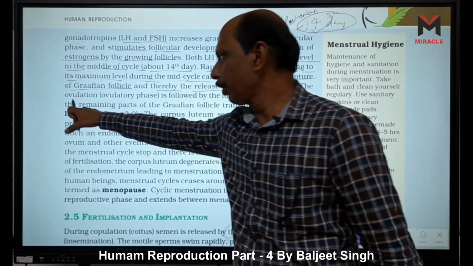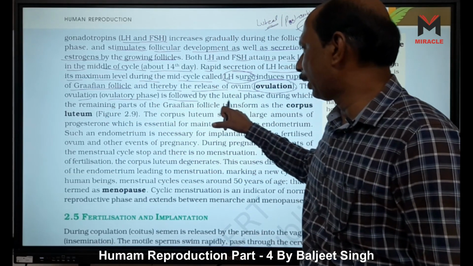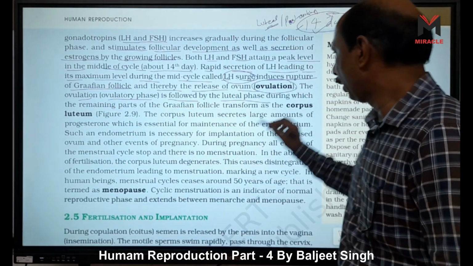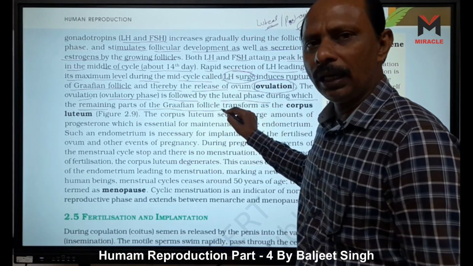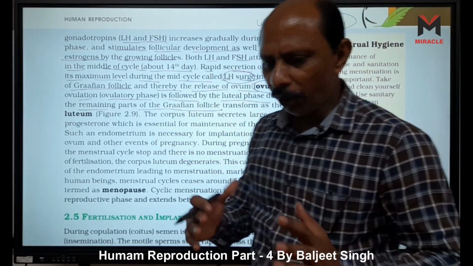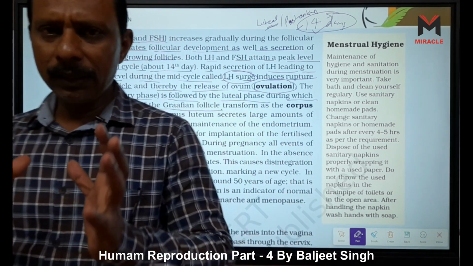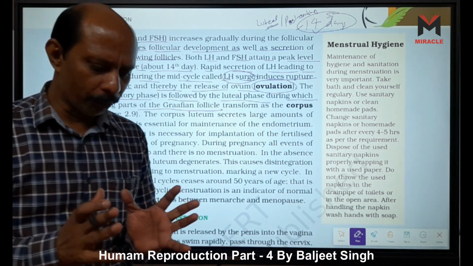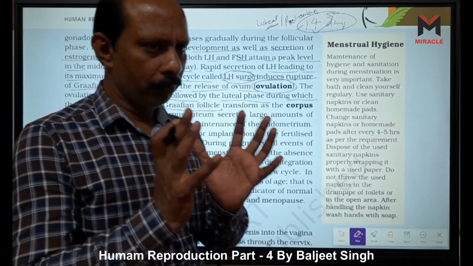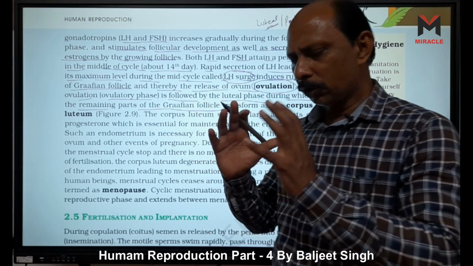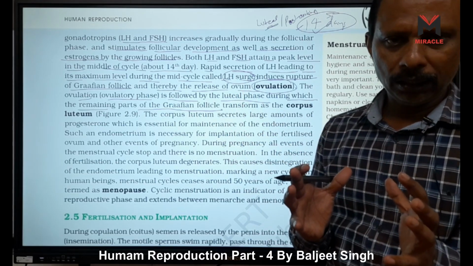The ovulation or ovulatory phase is followed by the luteal phase, during which the remaining part of the Graafian follicle, when ovulation takes place, what happens? Because it contains blood vessels also, blood is filled up in this Graafian follicle, right?